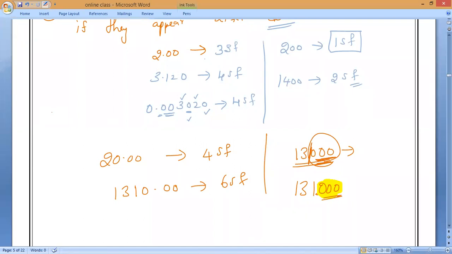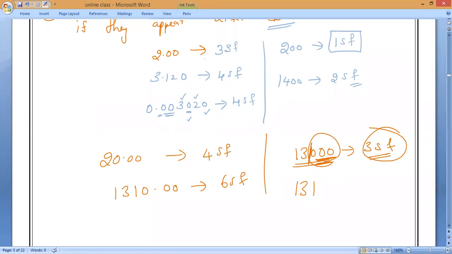I'm saying, the zero should come after a non-zero number and after a decimal, then it is valid. But here no decimal is there, that's why it is not valid. So the significant figures are only 3. Clear?